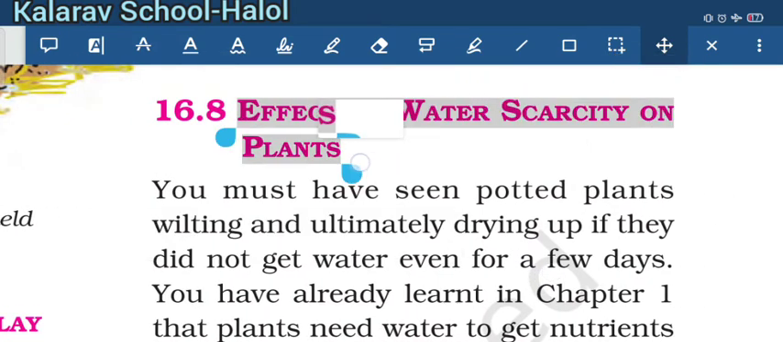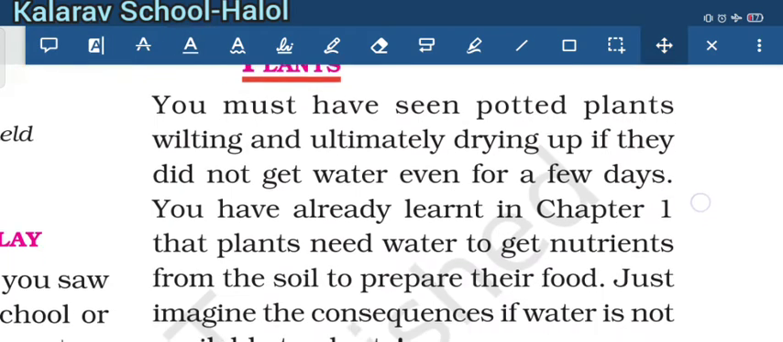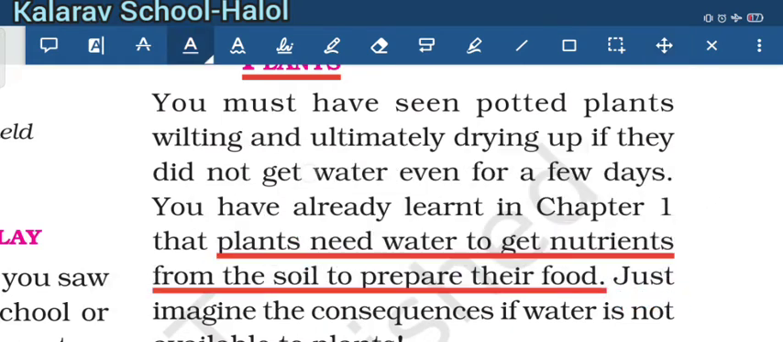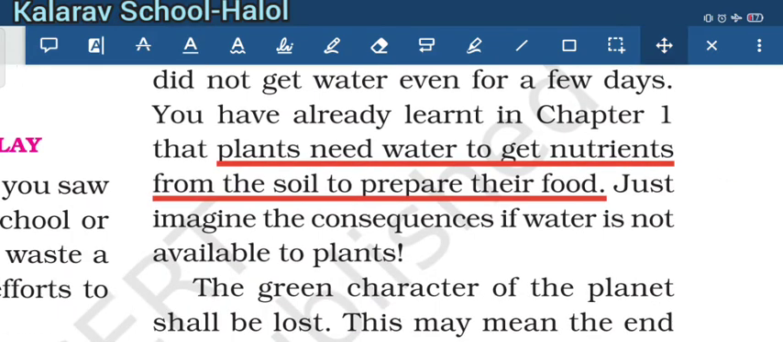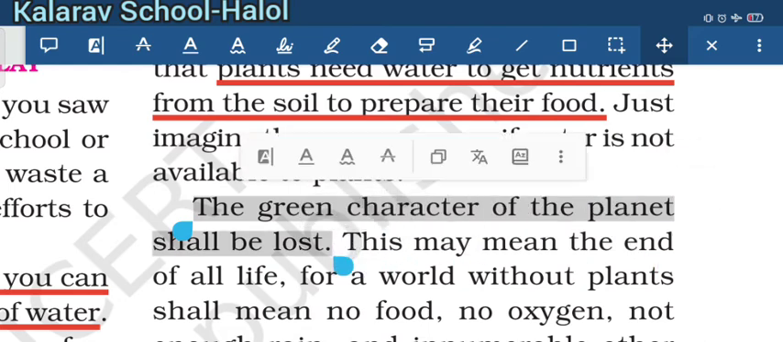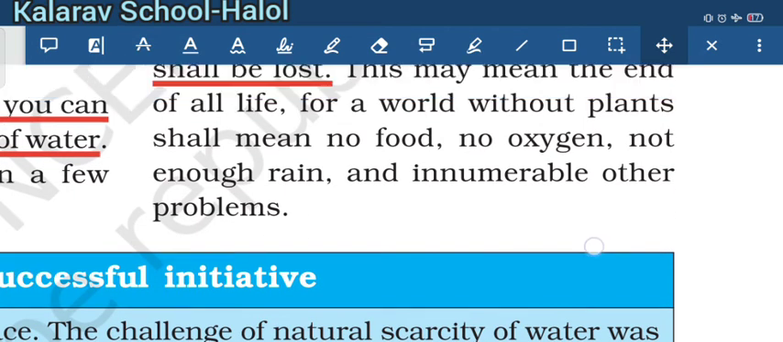Next is the effect of water scarcity on plants. If the level of water decreases or we have scarcity of water, then what happens to the plants? As we know, plants need water to get nutrients from the soil to prepare food. If water is not available to plants, then the green character of the planet shall be lost. There will be no food without plants, no oxygen, no rainfall, or innumerable other problems may occur.